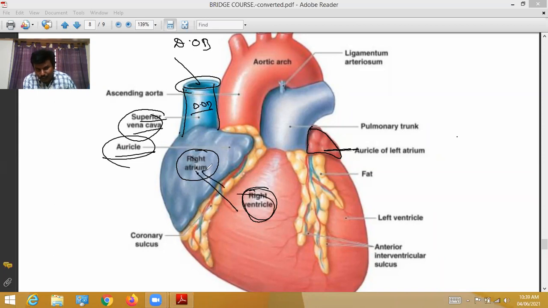From this there will be a hole; those parts they will not show in this picture. Through this hole, deoxygenated blood enters the right ventricle. See here, the left ventricle.